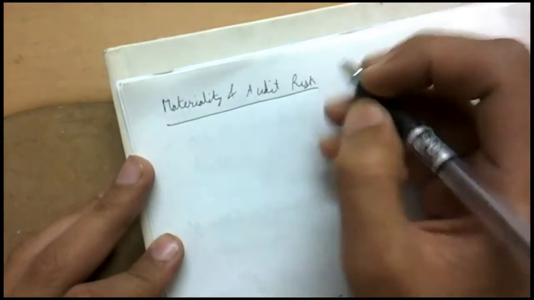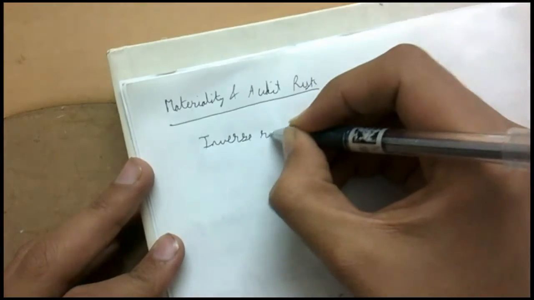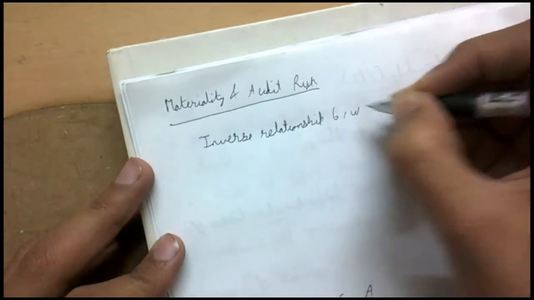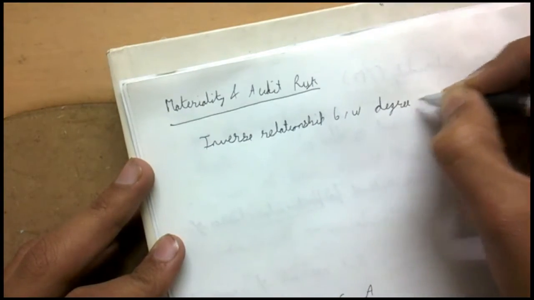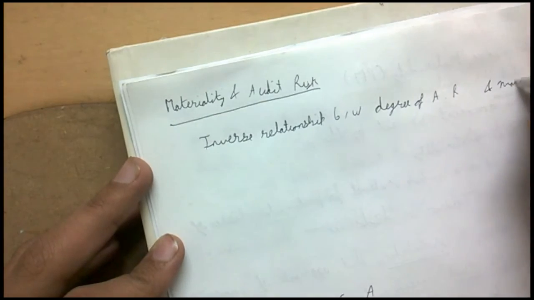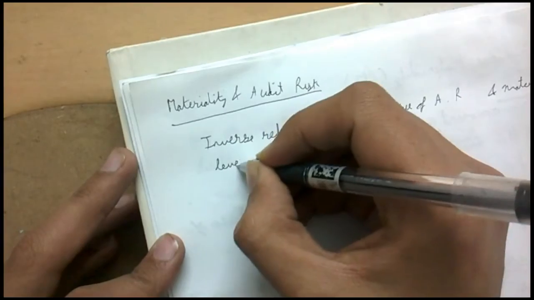All right, moving on to a small case where we are comparing materiality and audit risk. There's an inverse relationship, first of all, between the degree of audit risk, AR, and materiality level.